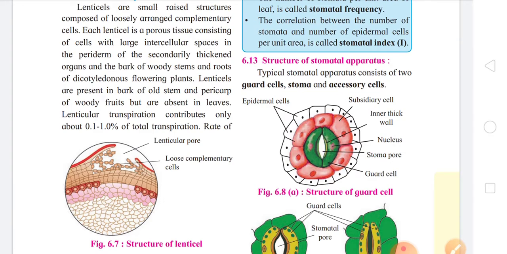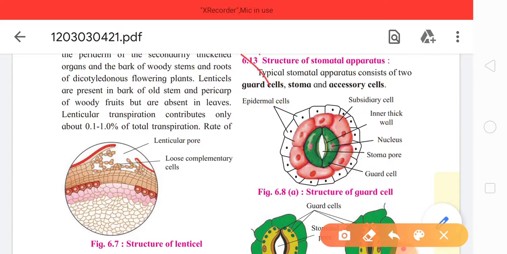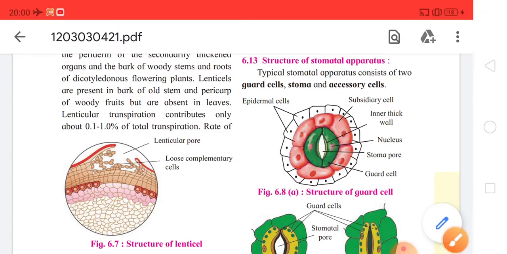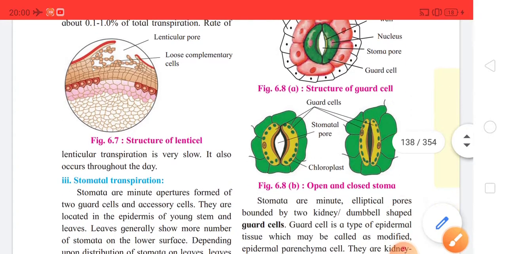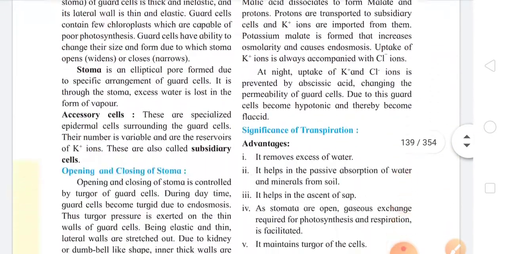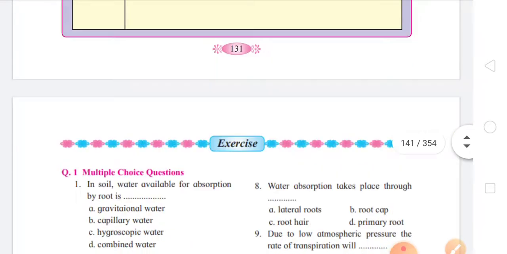The subtopic is 6.13, and the name of the subtopic is structure of stomatal apparatus. Okay, this is again non-evaluative and it is deleted. So it is considered to be non-evaluative for the exam. Now that's it for this chapter, that is the 6th chapter. Now let us move to the next chapter, that is the 7th chapter.